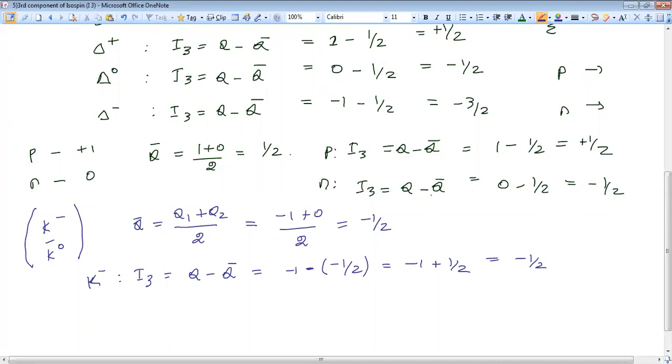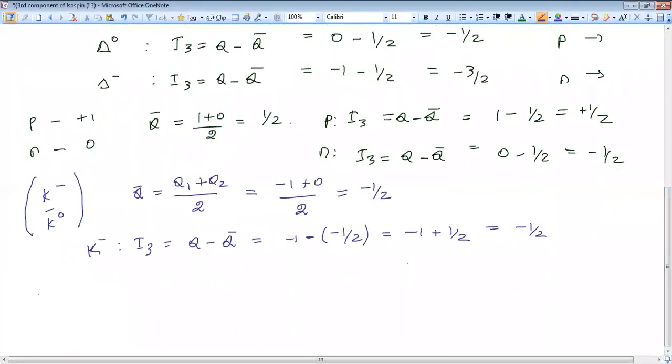Any doubt in calculating I3 values? Anyone is having doubt in calculating third component of isospin? So please, I will give you the last example.